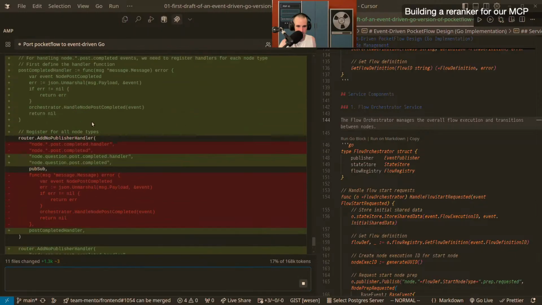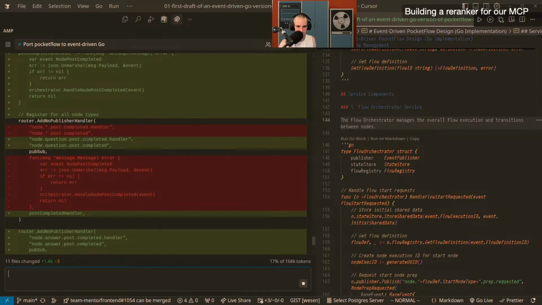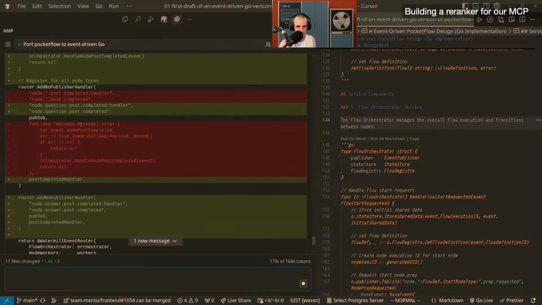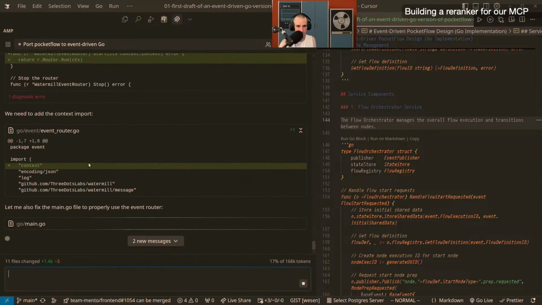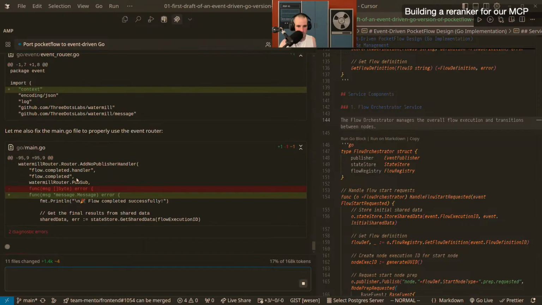So we'll see what happens, because it didn't post a star. Node question, node answer. Okay, so this could maybe be a loop after that. This is stuff we can refactor, right?